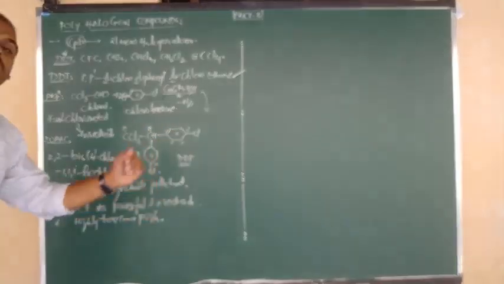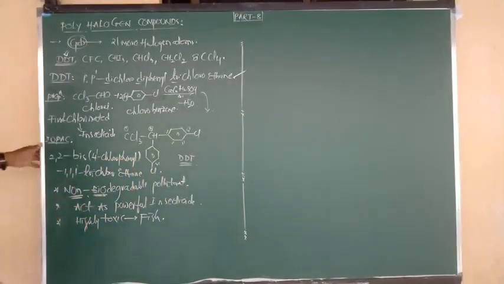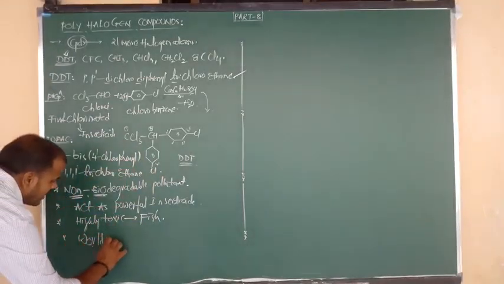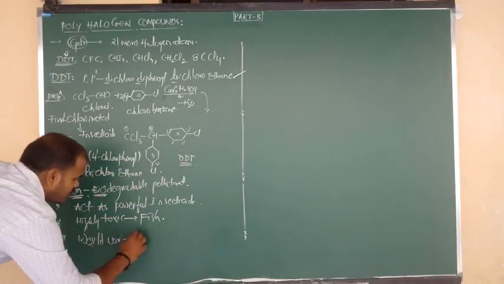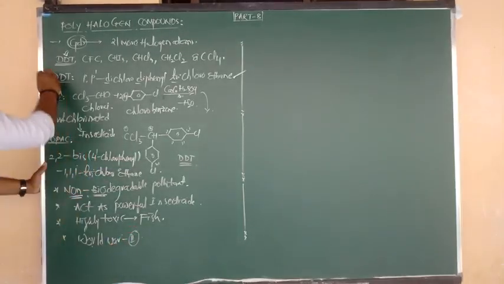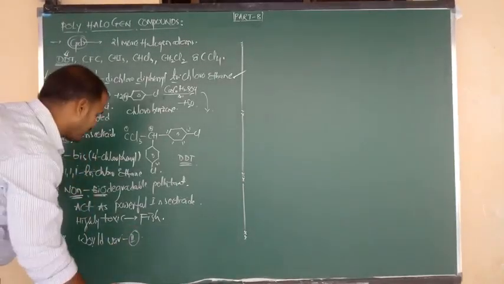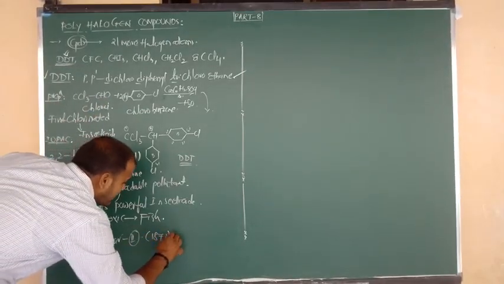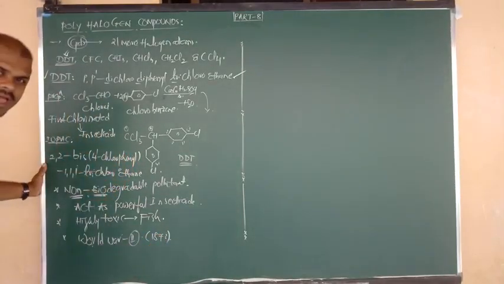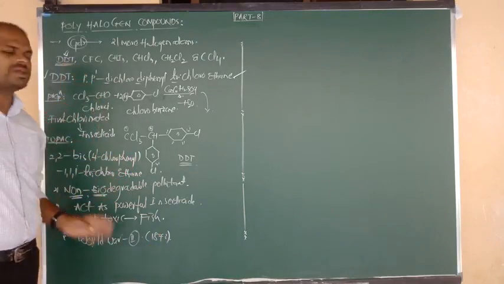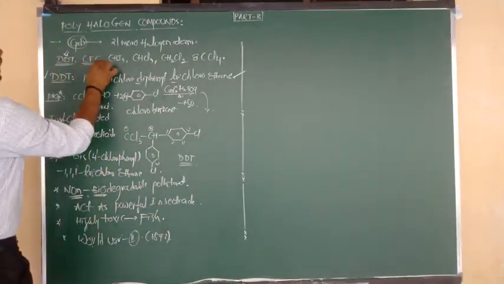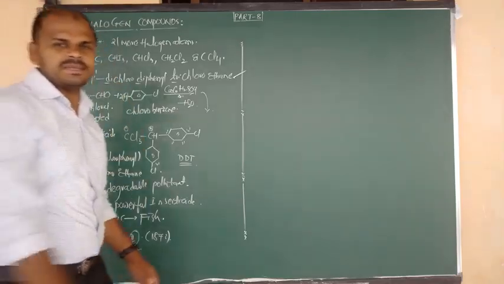Due to all these harmful effects, it was used in World War II. In World War II, which compound did they utilize? DDT was used. World War II, in the year 1873. Okay, right. So this is your story about DDT. Good. Let us go for another polyhalogen compound. This is nothing but CFC.